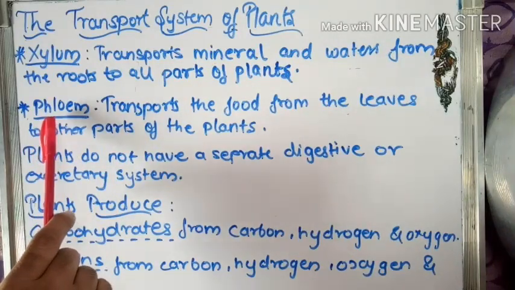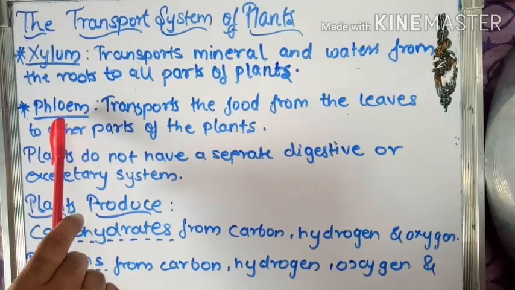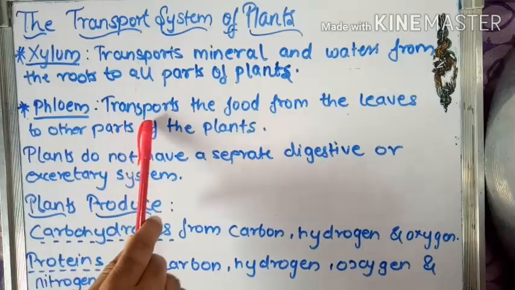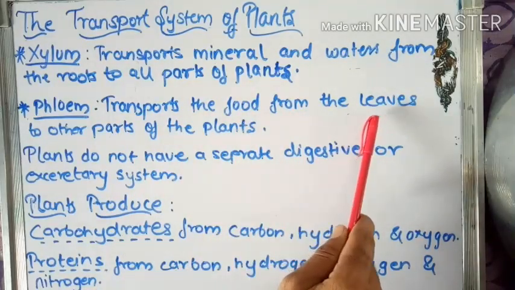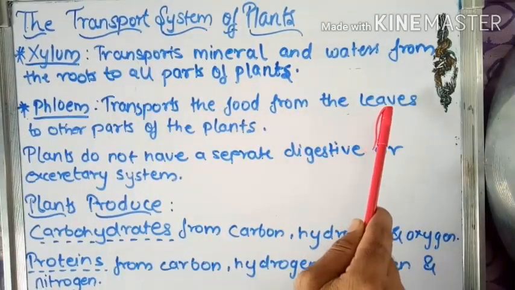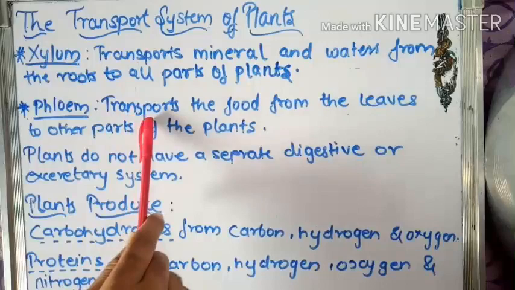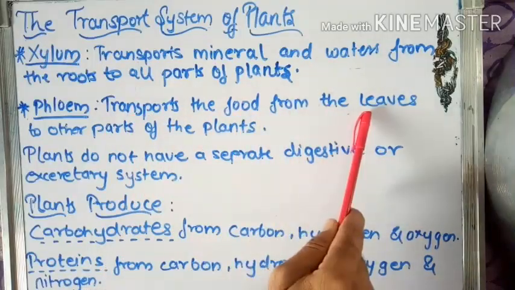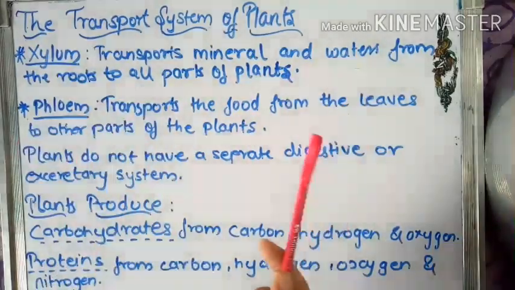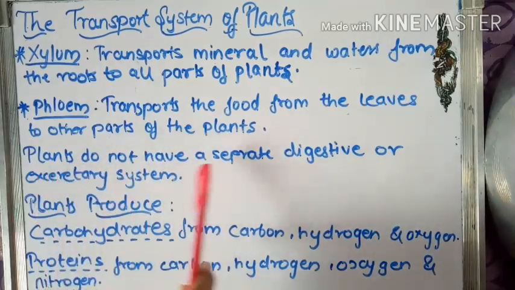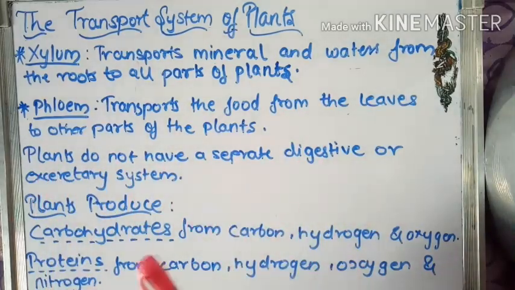Phloem transports the food from the leaves, which has been prepared in the leaves. The phloem transports this food from the leaves to other parts of the plants. Plants do not have a separate digestive or excretory system.